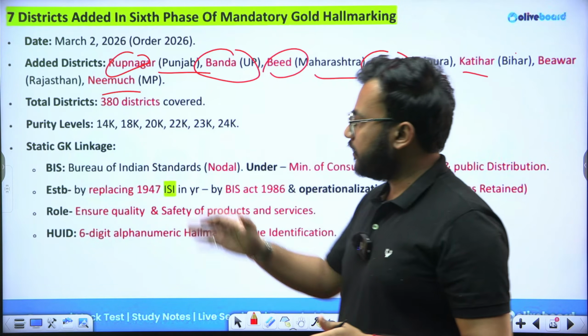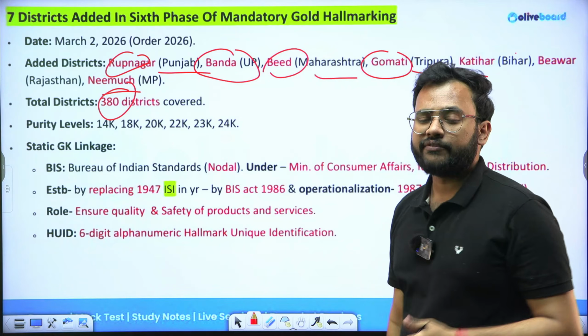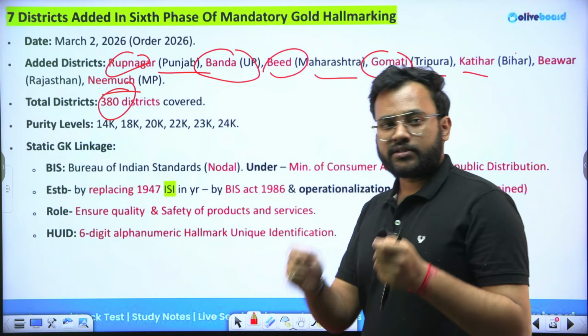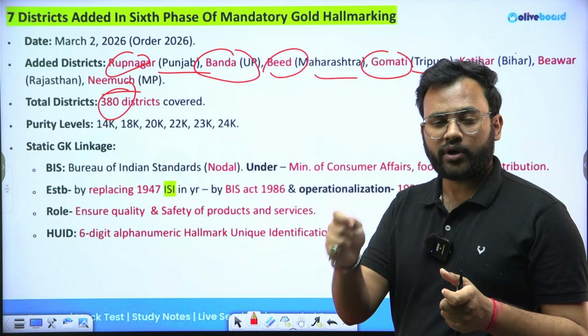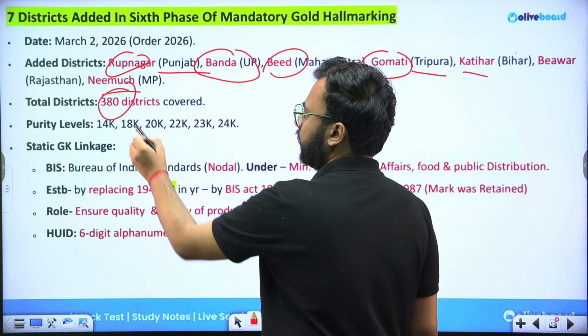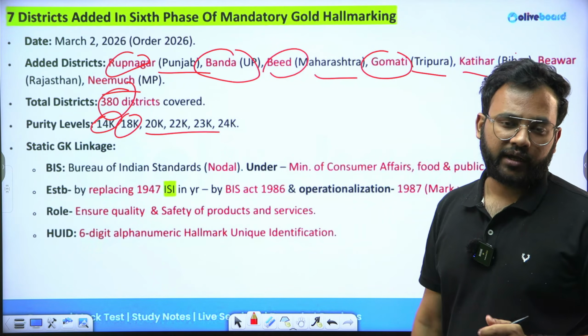Now the total districts which are covered under this are around 380. Significantly still lower. We have to go a long way. What are the purity levels? The hallmark signifies the purity level of the particular gold ornament or jewelry that you are holding. It can be 14 carats, 18, 20, 22, 23 or 24.